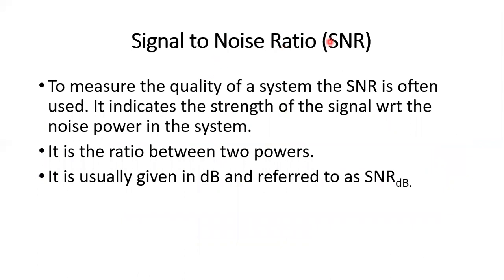Then SNR, signal to noise ratio. This is the measure of the quality of the system; the SNR is often used. It indicates the strength of the signal with respect to the noise power in the system. It is the ratio between two powers. It is usually given in dB and referred to as SNR dB, signal to noise ratio in decibels.